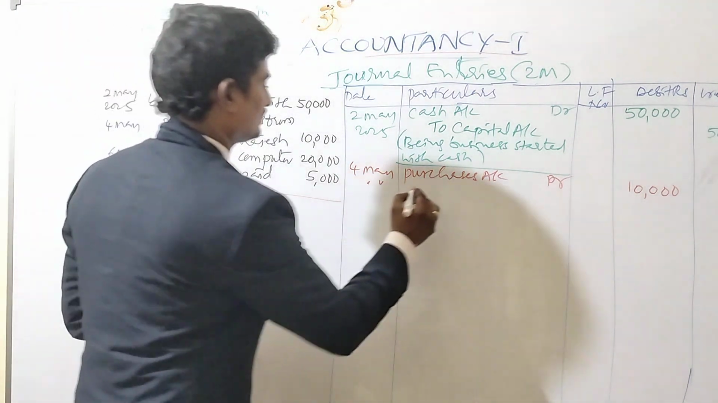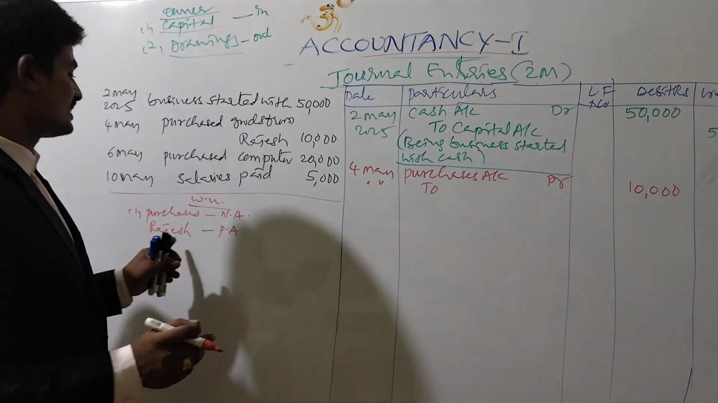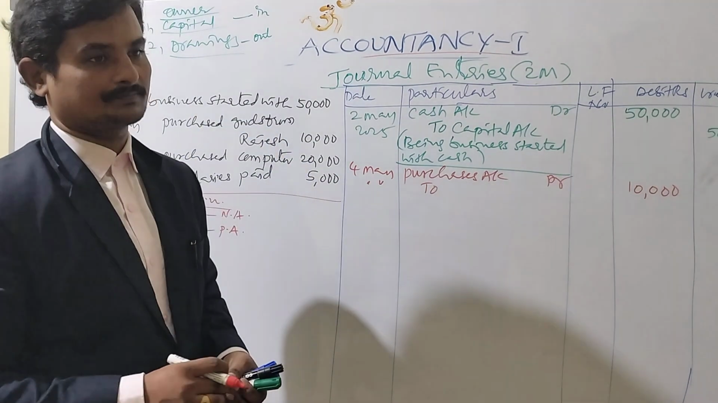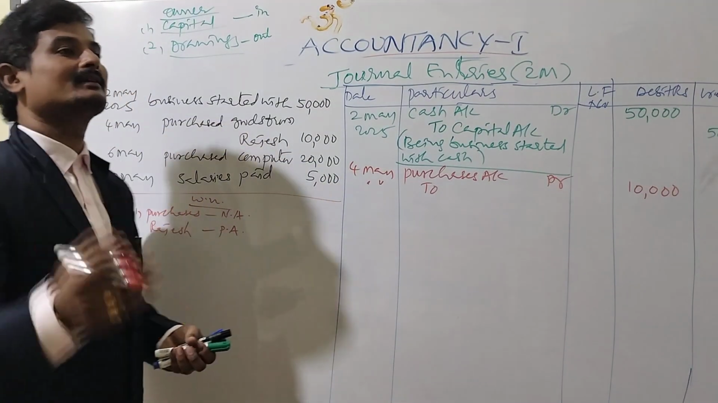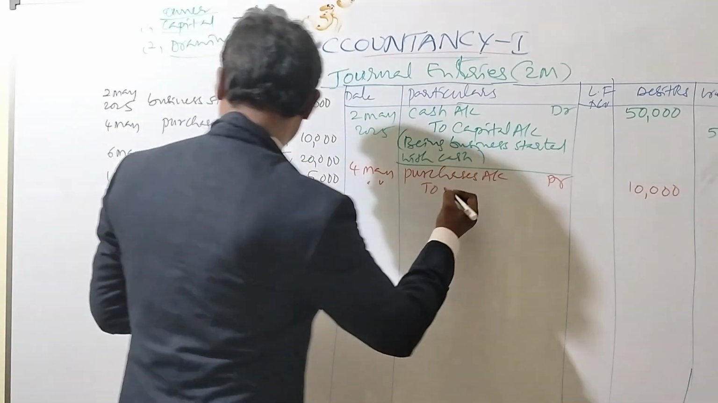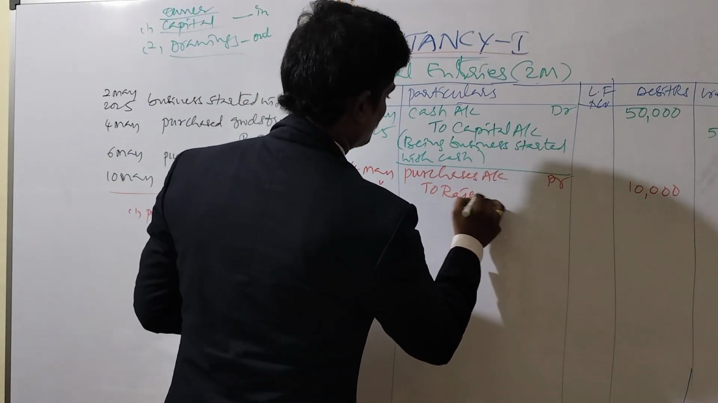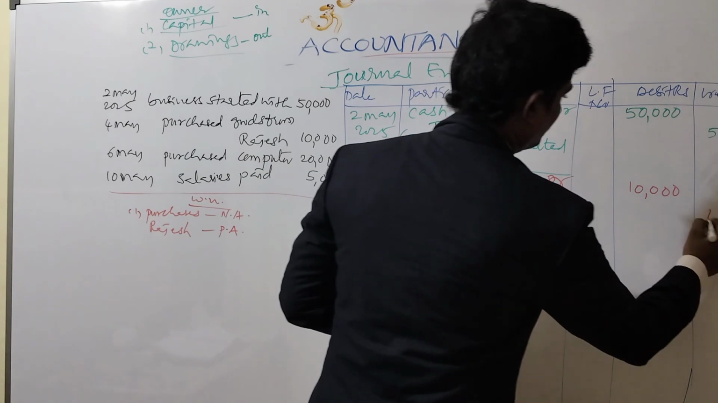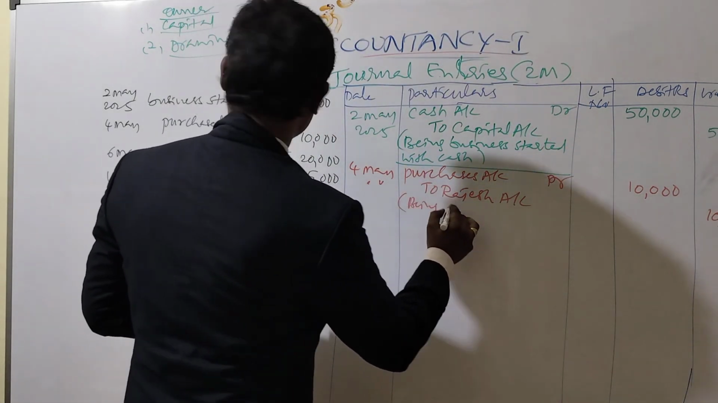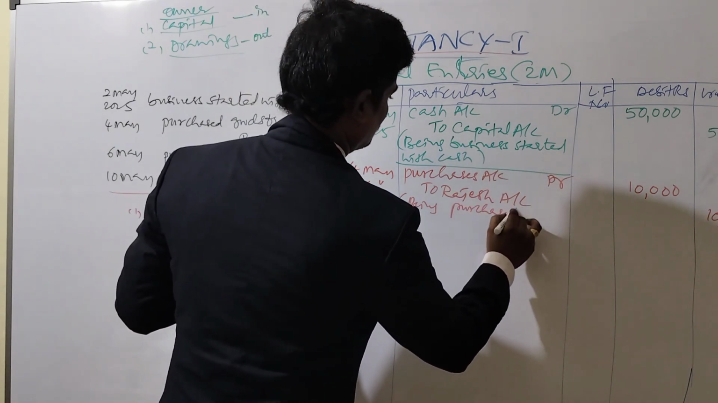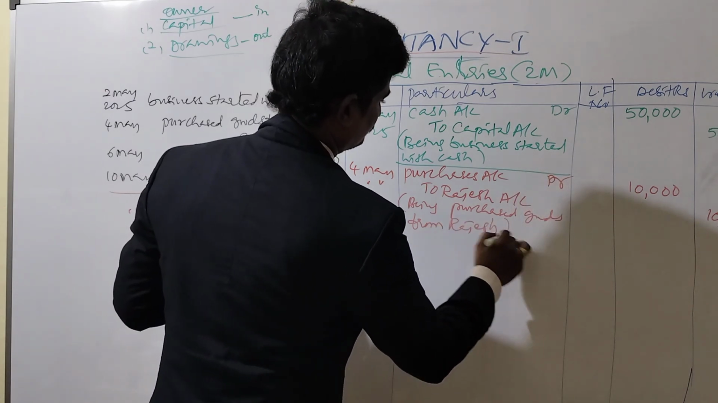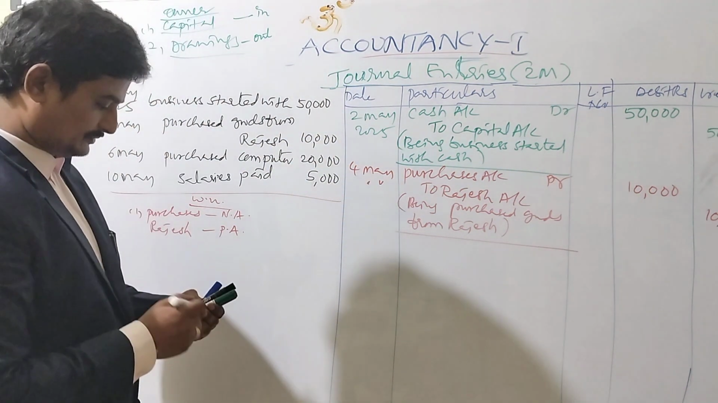And next the credit one, Rajesh. What is the principle of personal account? Debit the receiver, credit the giver. Here he is giving benefit to the business. That's why we'll write here Rajesh account credited 10,000 rupees. Being purchased goods from Rajesh. That's all.